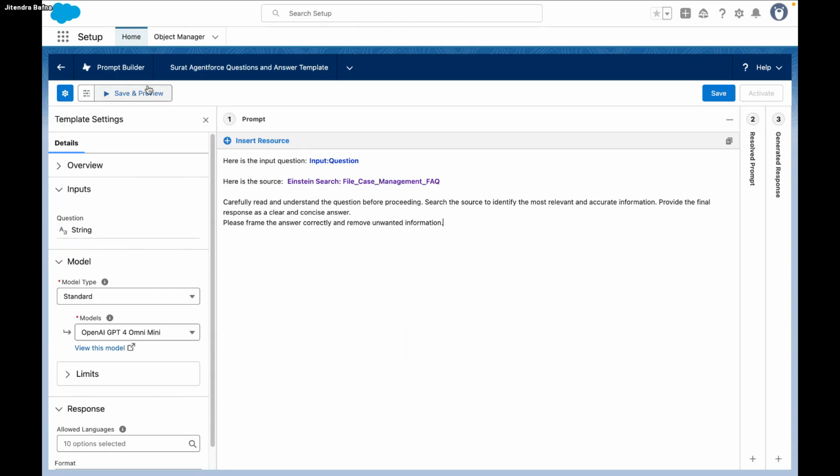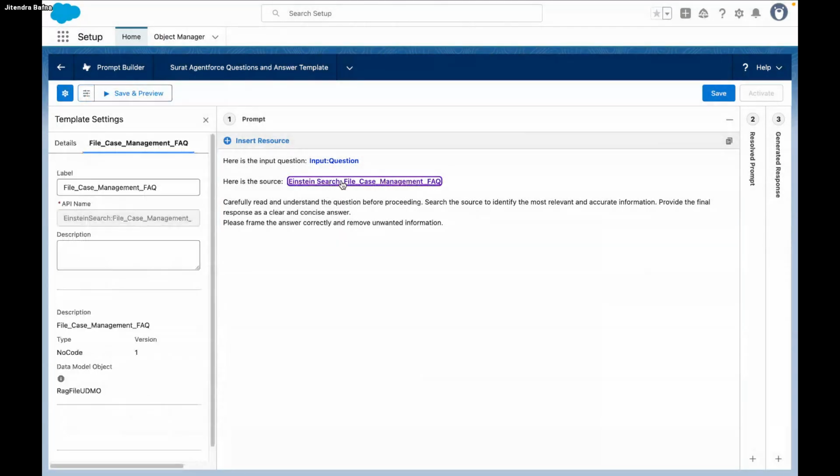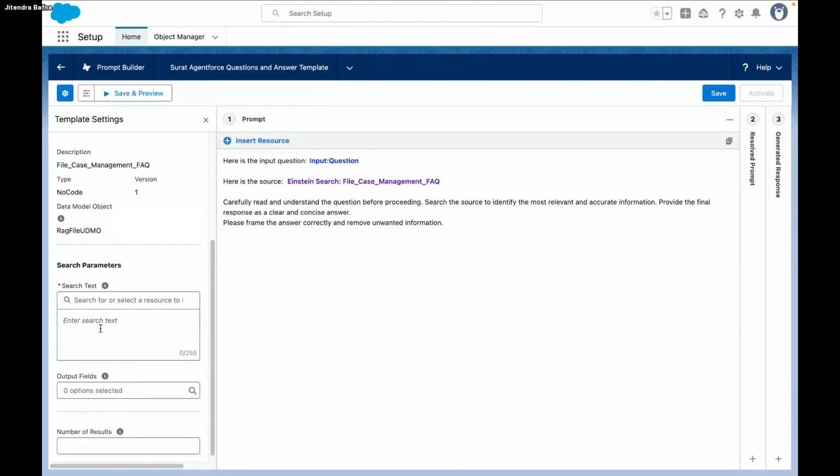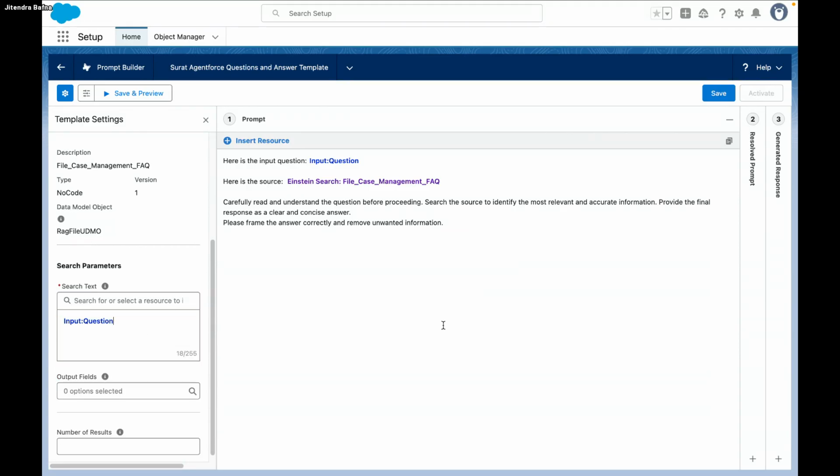Okay, so let me just say save and preview. It is giving me an error. Why? You just have to click here and provide a search text, right? So what will be the search text for us? It will be the question, right? So we have to search the question. Now just save it. It should be okay.